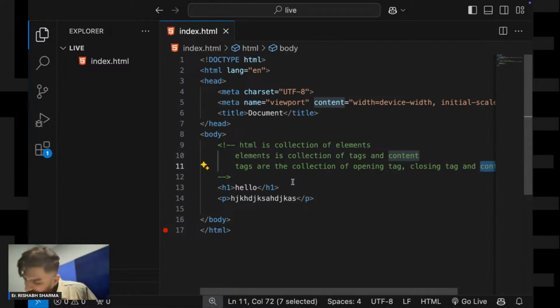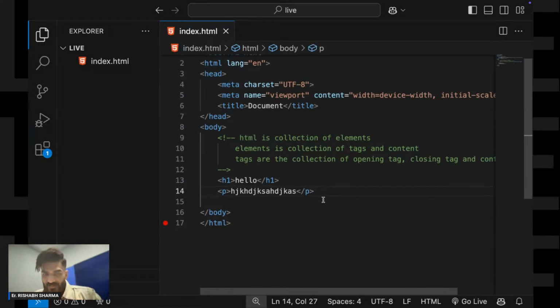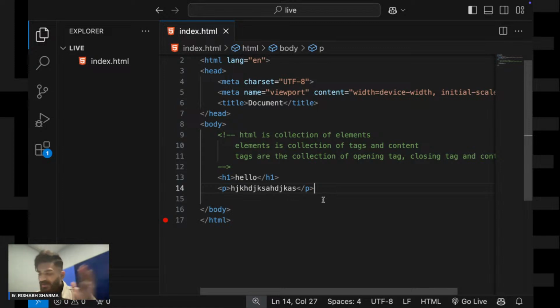Done. Shall we move ahead? Yes or no? Perfect. So now this much is clear. How green text? Green text is a comment. Okay, green text is a comment.